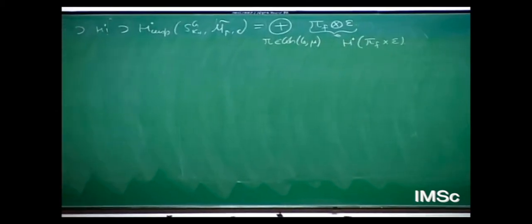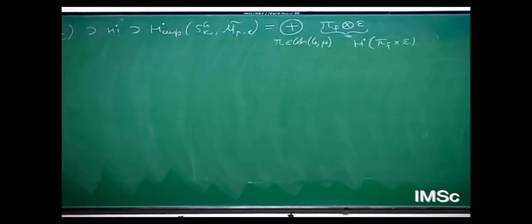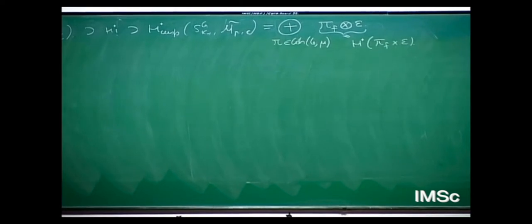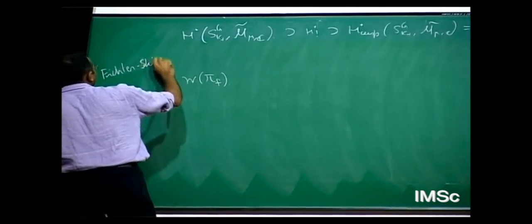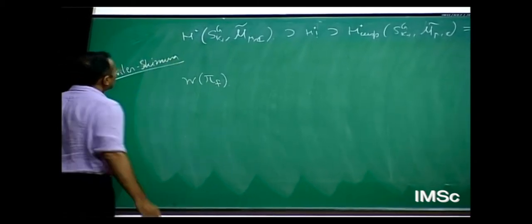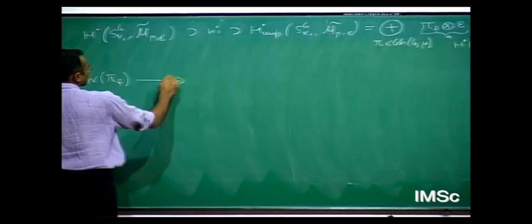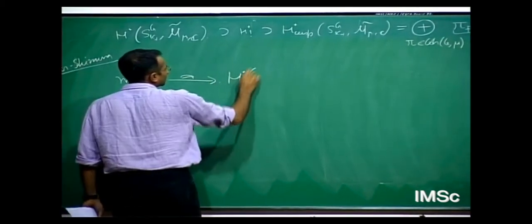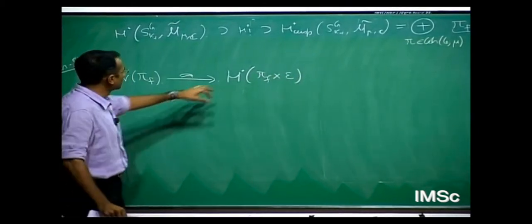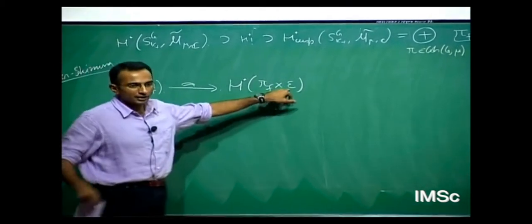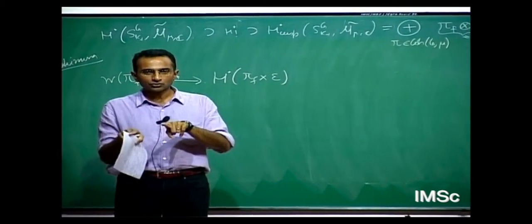On the other hand, I already mentioned that one can talk in terms of the Whittaker model. I can look at the Whittaker model of π_f, and this is a kind of souped up version of the Eichler-Shimura isomorphism. This is isomorphic to one of these simply as a G_AF module. There's a choice of epsilon. This epsilon, again, if we work in terms of GL2 over Q, epsilon is just O2 mod SO2.